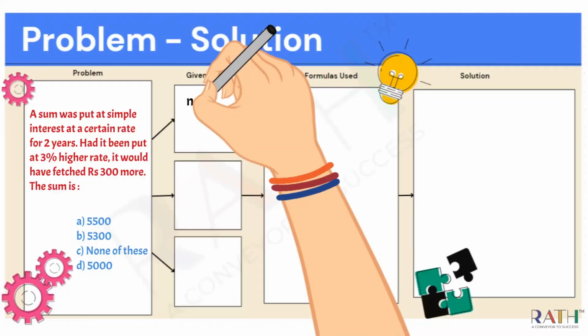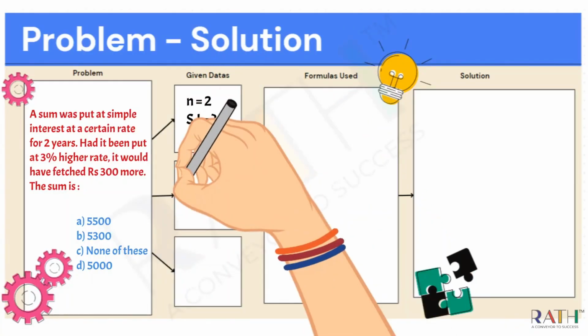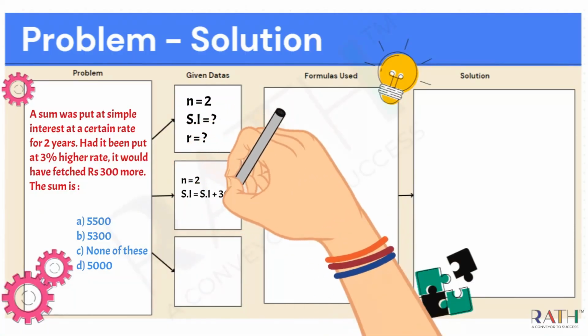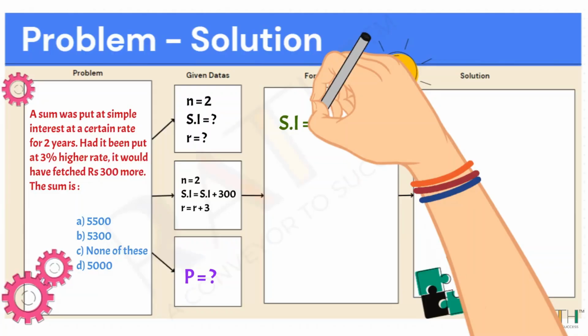They didn't give you the sum, but they give some scenarios, and based on those you have to identify the sum. In this sheet, we have categorized as problem, given data, formula used, and solution. This is the problem, our question. Now let's list out the given data. In the given data, n equals 2, the number of years. In the first case scenario, some amount was put in the bank at simple interest for 2 years.